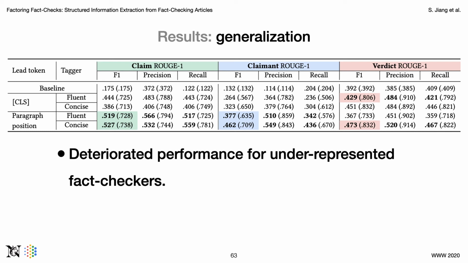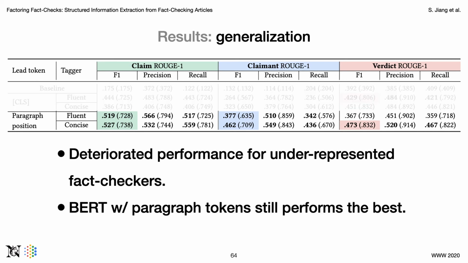So now we want to look at to what extent our model can generalize to underrepresented fact checkers. Note that all these results are trained on well-known fact checkers and then predict the factors of underrepresented fact checkers, which are completely invisible during the training process. As the table shows, the performance of our model drops.